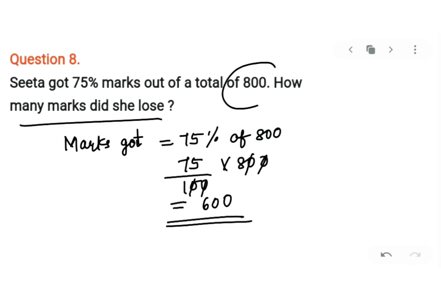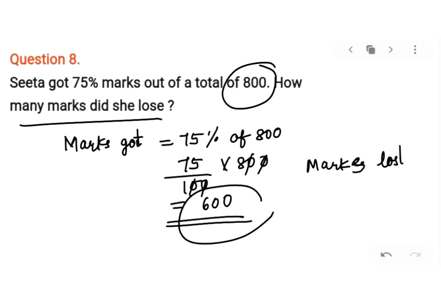So out of 800 was the total, 600 she got. So marks lost is equal to total marks minus marks secured. That will be 200. So 200 marks is lost by Sita.